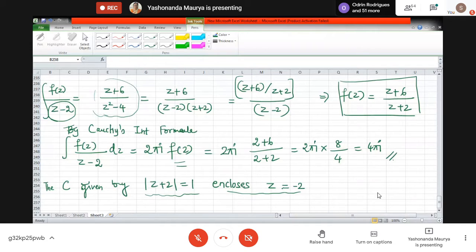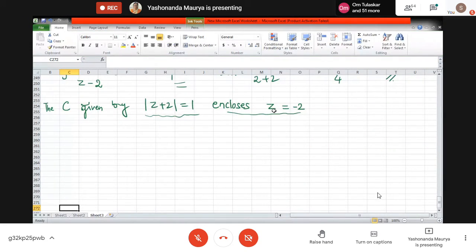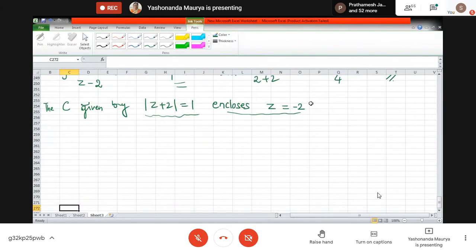So here we go. Because it is enclosing this particular point, how do I want to write this theorem? The first thing that is clear is that we want to apply the Cauchy integral formula because there is a problematic point. To apply the formula, the problematic point should appear in the denominator.